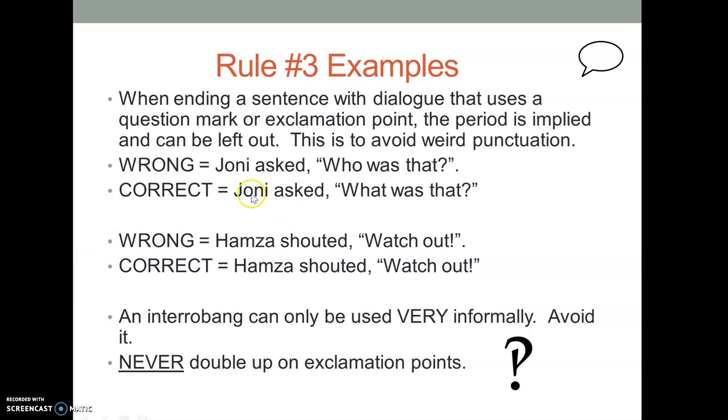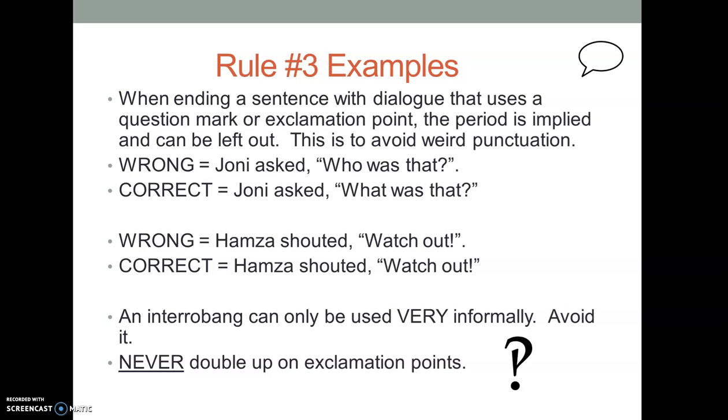Like for Joni up here, if I want to get the point across that she is shouting this question, I could use better, more vivid verbs. If I write Joni screamed, "What was that?" the reader can infer it's a question being screamed or shouted. That paints a better picture for my story. That makes me a better writer. This interrobang, it's just lazy.